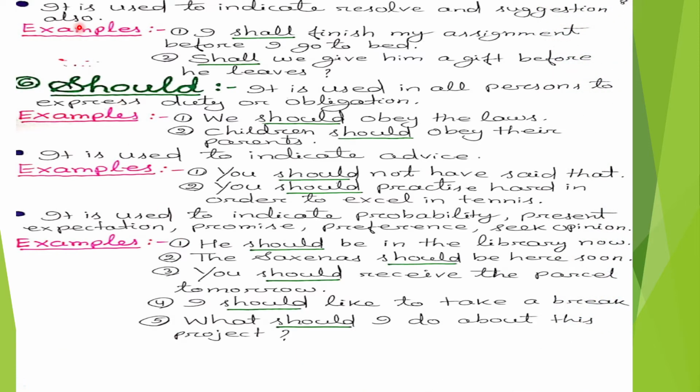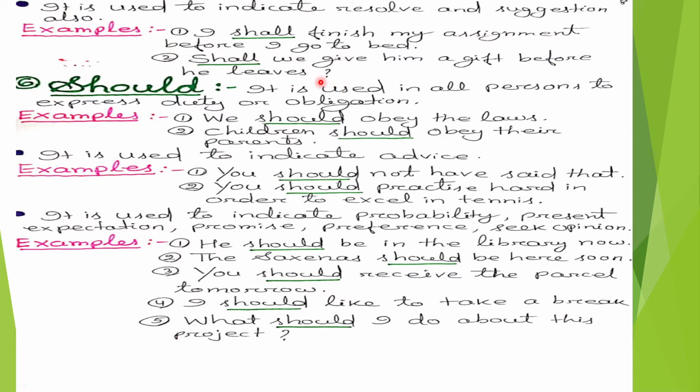Shall is used to indicate resolve and suggestion also. Here are some examples. Number 1, I shall finish my assignment before I go to bed. Second example, shall we give him a gift before he leaves? In both the sentences, the modal auxiliary verb shall is used to indicate, in the first sentence, resolve, and in the second sentence, suggestion.